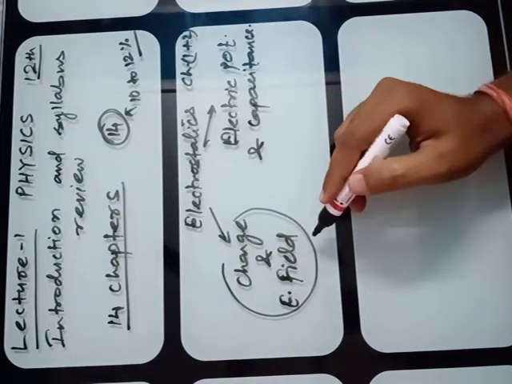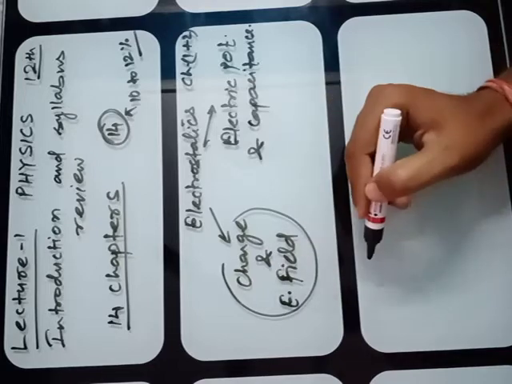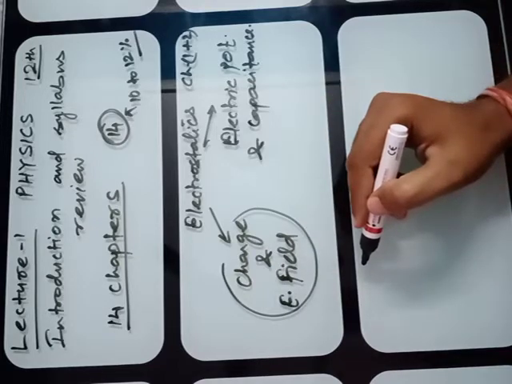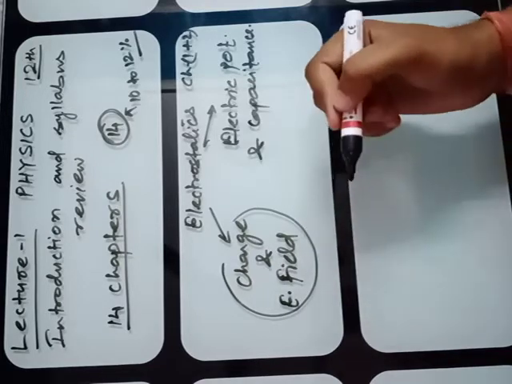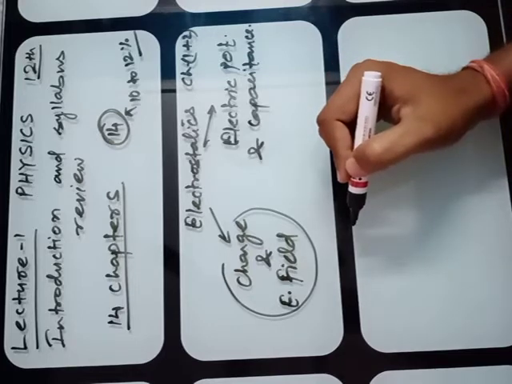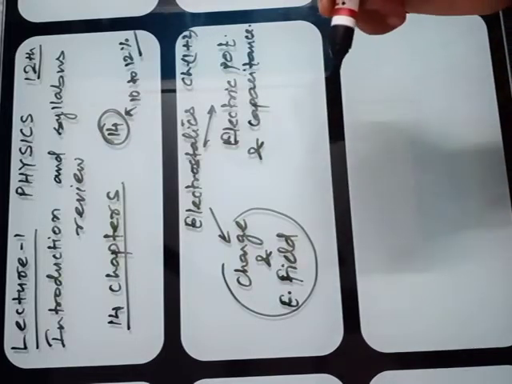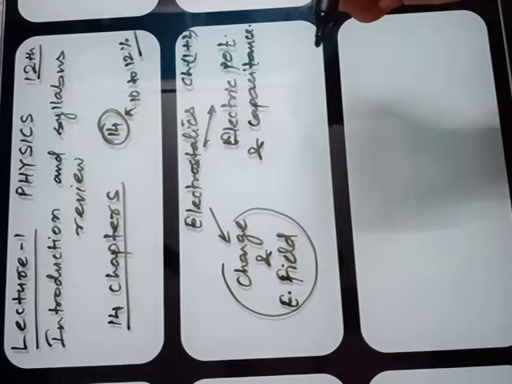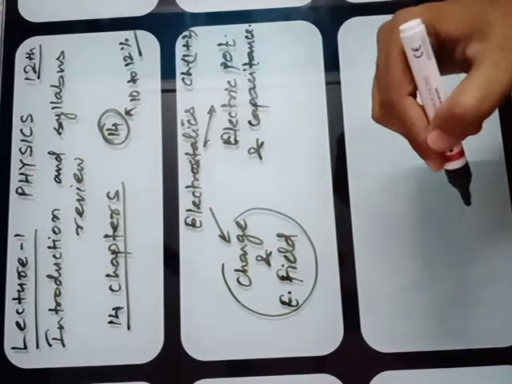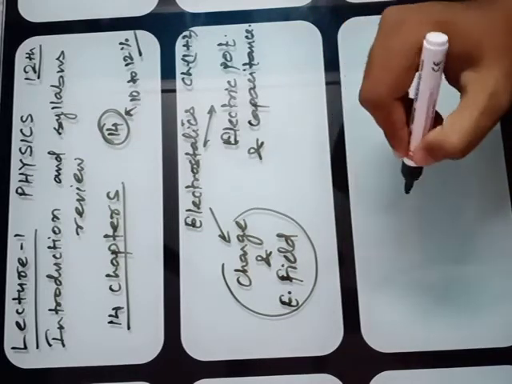What are the types of charge? Might be you have heard about the physicist who first gave the concept about lightning and thunder.